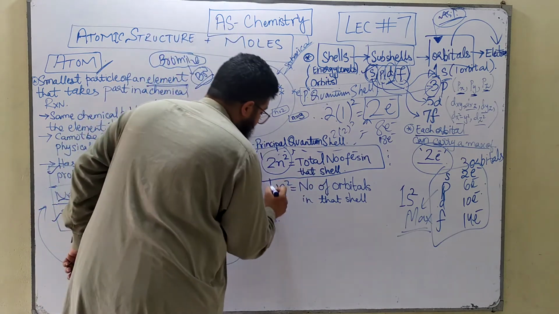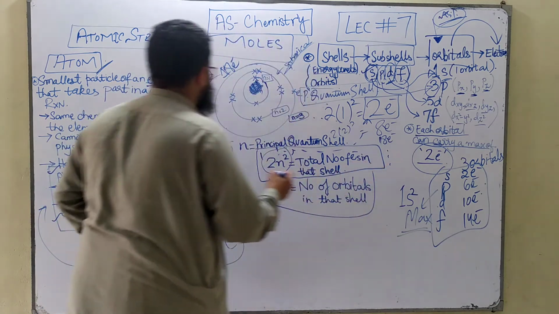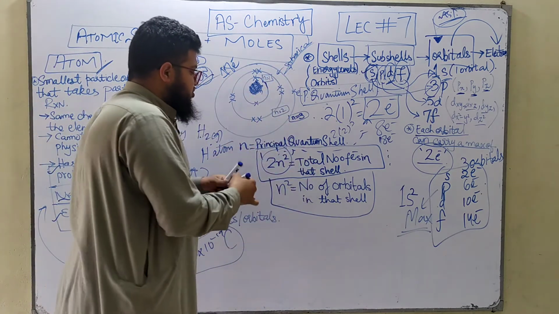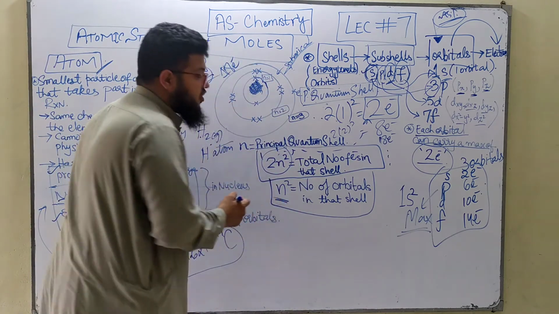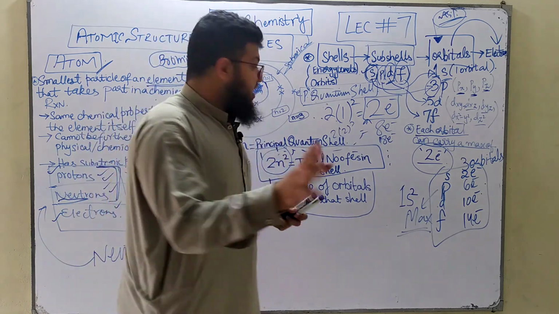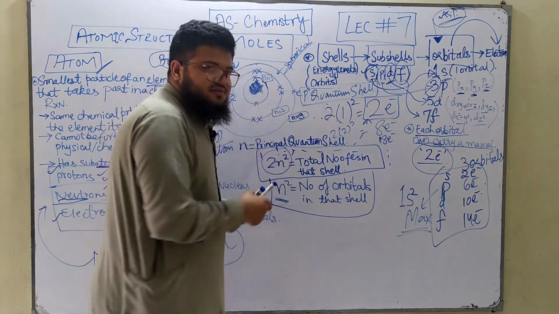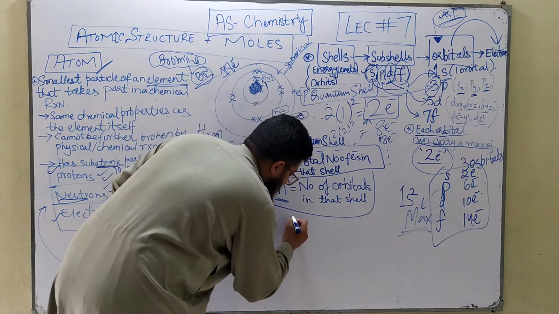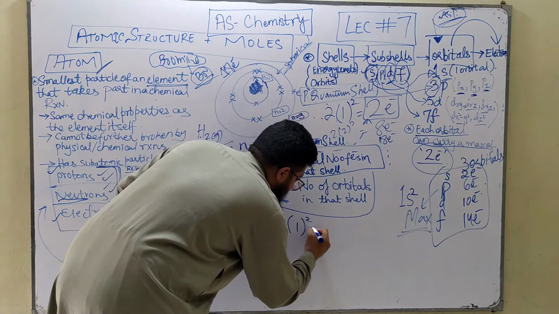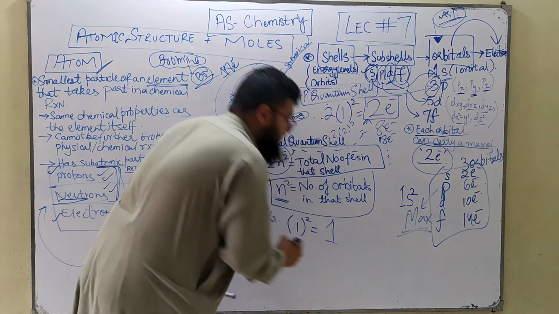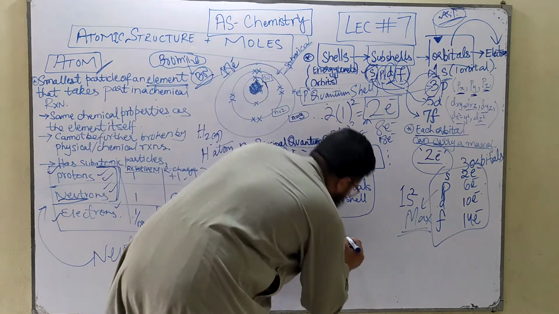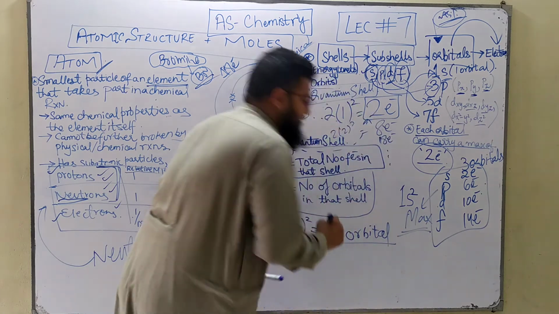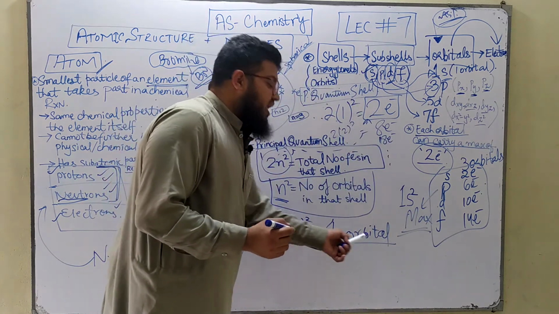Now, how are you going to calculate which shell has how many orbitals? This is the formula for calculating the number of orbitals found in a particular shell. Now let's look at the first shell. The value of n is 1, right? 1 squared means only 1. 1 means you've got only 1 orbital in the first shell. And that's true. We only have 1 orbital.